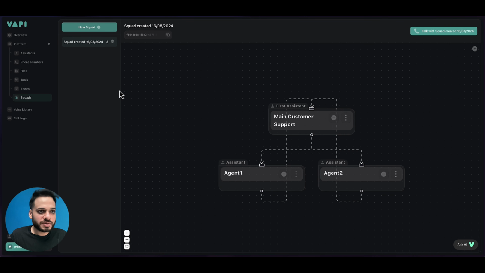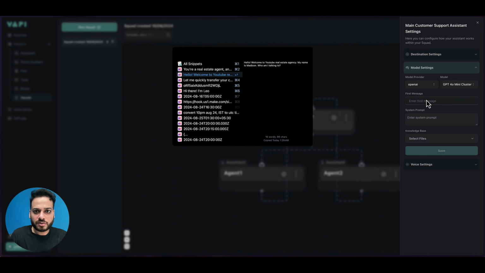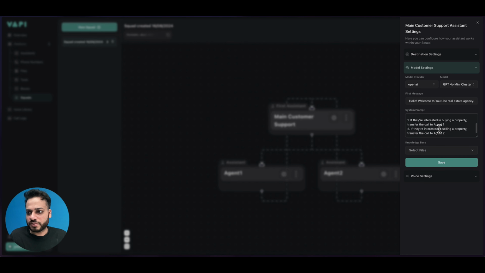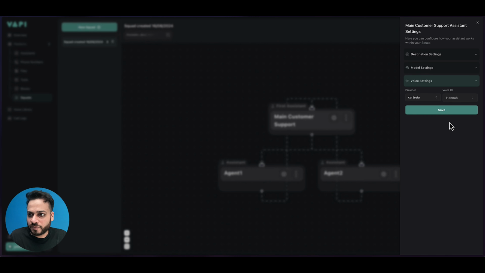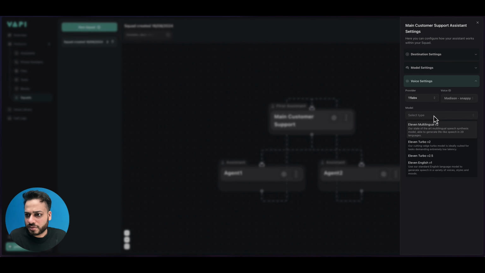We go back to squads and we go here and model settings for mini. First message should be this, and system prompt should be this. Okay, we don't have any knowledge base, so that's fine. Voice setting is, we have to choose it again. I think there is some Madison. Okay, let's keep it 2.5. Let's save.